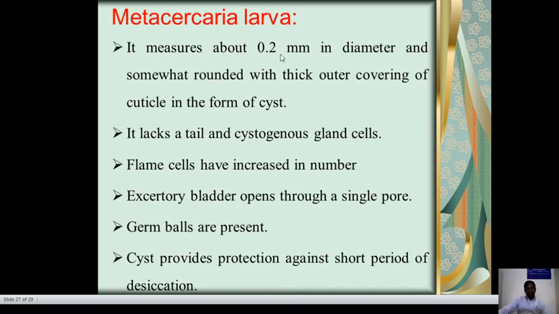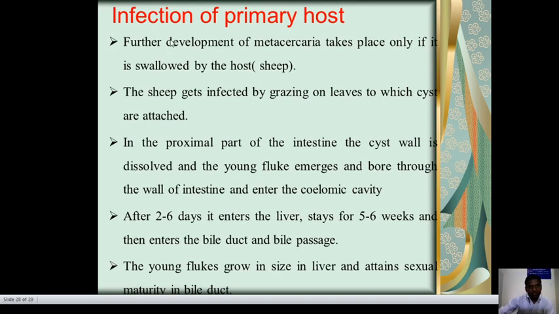The metacercaria larva measures about 0.2 mm in diameter and is somewhat rounded, with a thick outer covering, the cuticle forming a cyst. It lacks a tail and glands, and flame cells have increased in number. The excretory bladder opens through a single pore. The cyst provides protection against short periods of desiccation. Further development of the metacercaria takes place only if it is swallowed by the host. The sheep get infected by grazing on leaves to which cysts are attached.